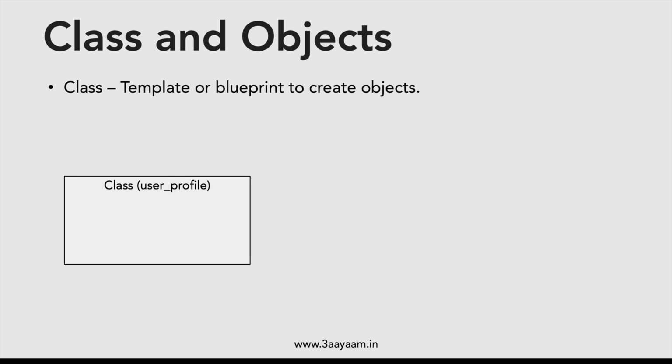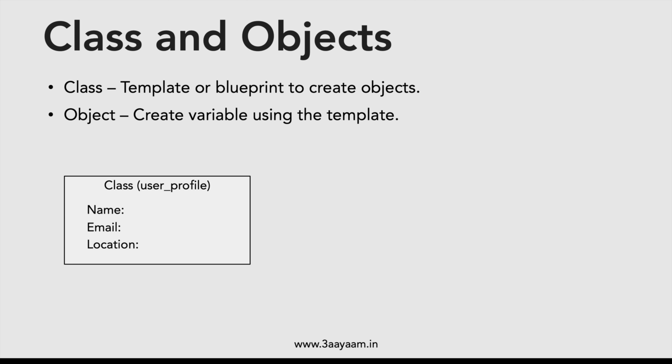So let's say this is the class that we have. The name of the class is user_profile. What I'm saying is that the class would have name, email, and location. This is the template, because a user profile would have a name, an email, and a location. Then we create an object from it. As you can see, this particular class does not have any value of name, email or location. These are blank because this is a template.